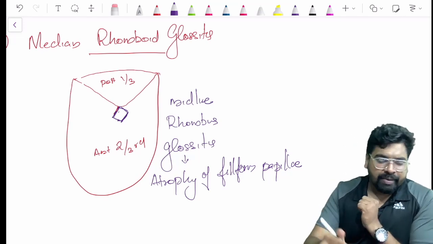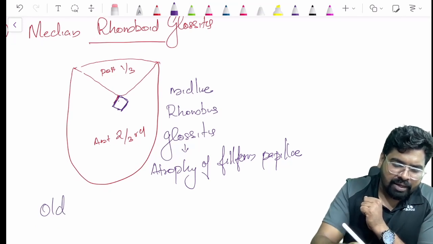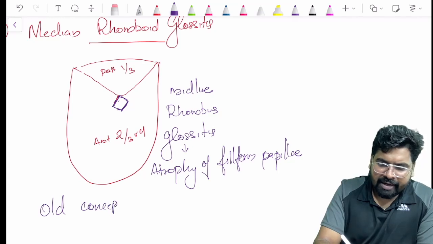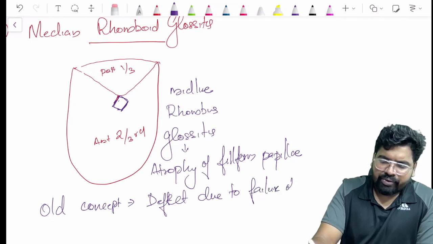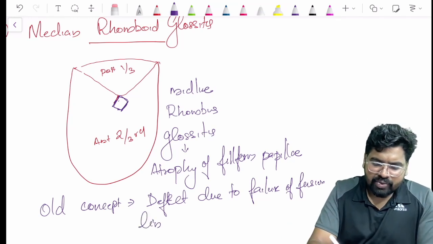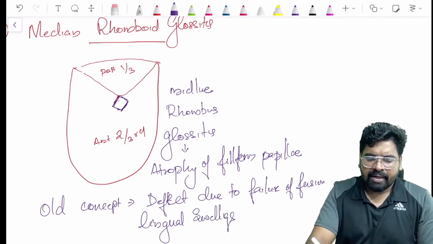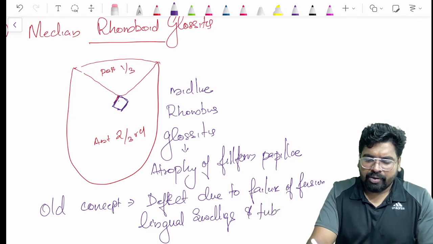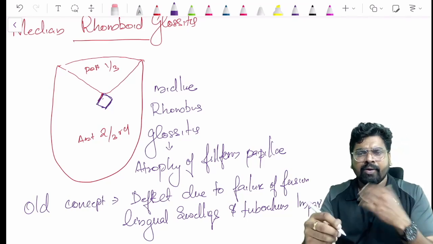But this is an old concept. The old concept is that there is a defect due to a failure of fusion, a fusion defect between the lingual swellings. The tongue originates from the lingual swellings and the tuberculum impar, right? So this is the old concept.